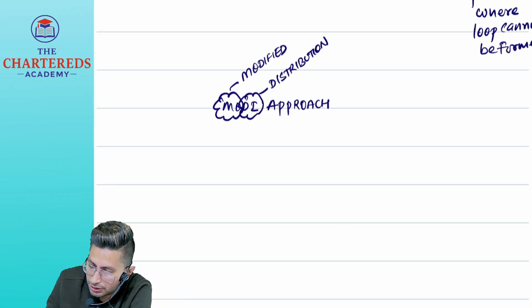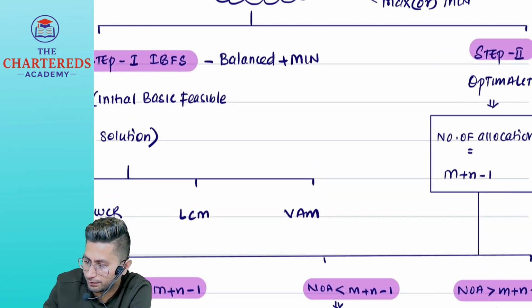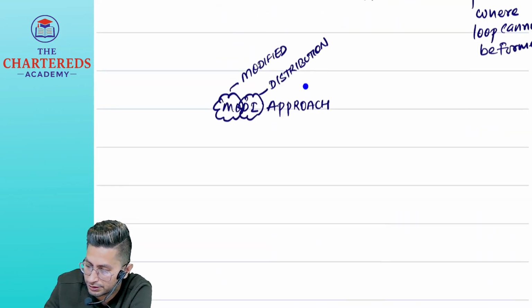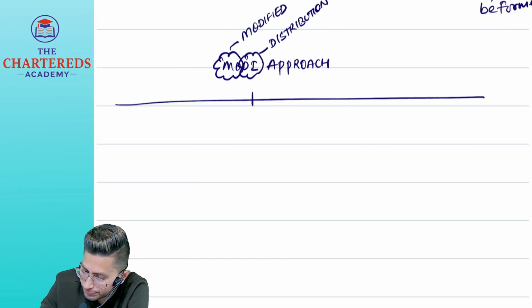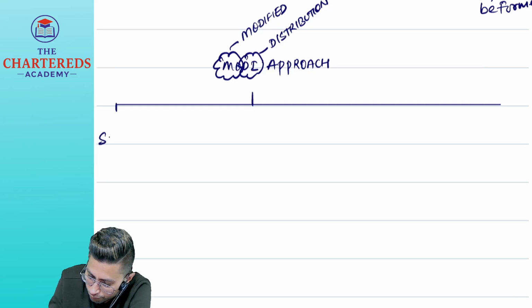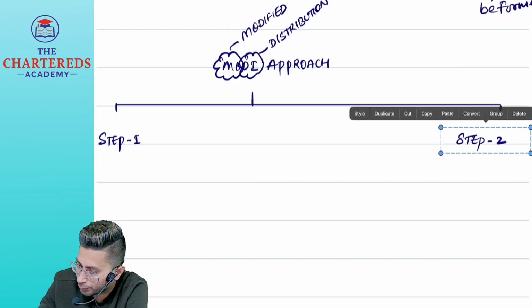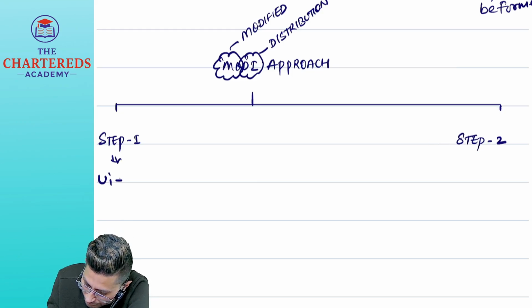Does the Modi approach come in the first step or the second step? Second step only, because in the second step we have to check optimality. Immediately after checking optimality, we have to apply which approach? Modi approach. In the Modi approach, we have two steps. Step 1, we perform Ui plus Vj for allocated cells.